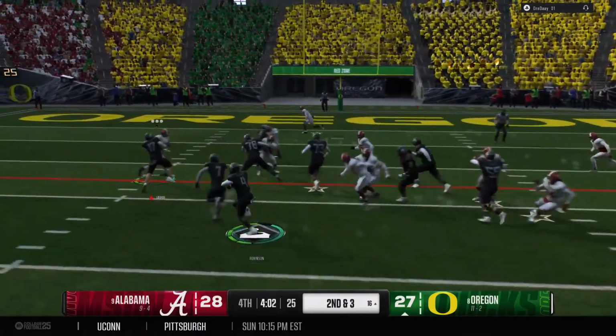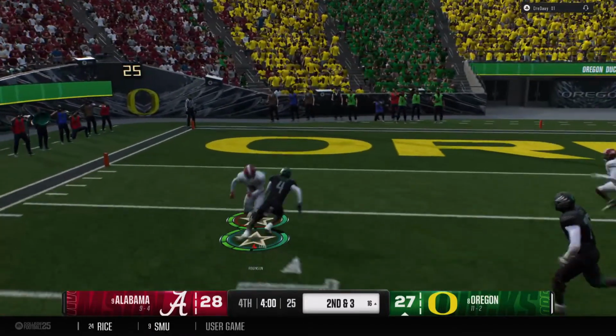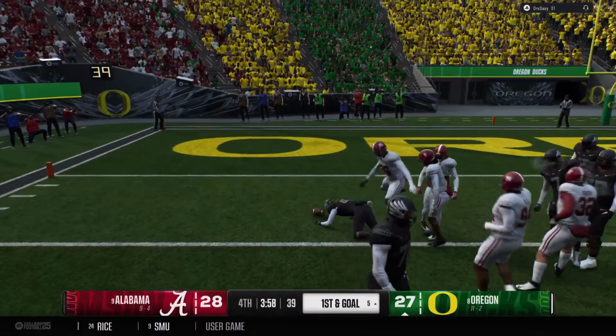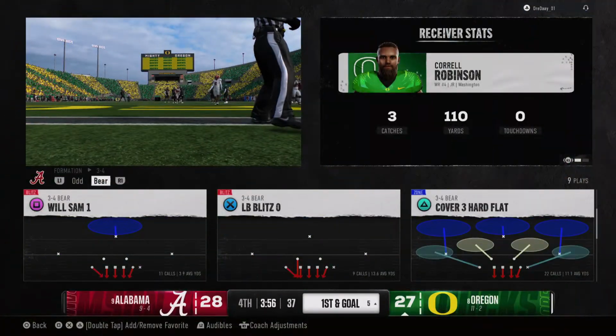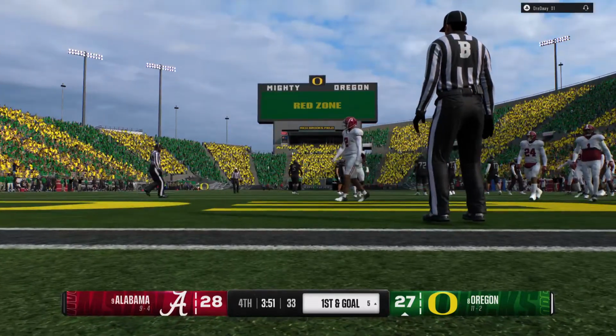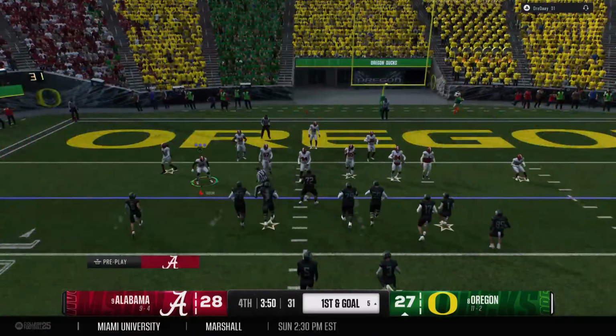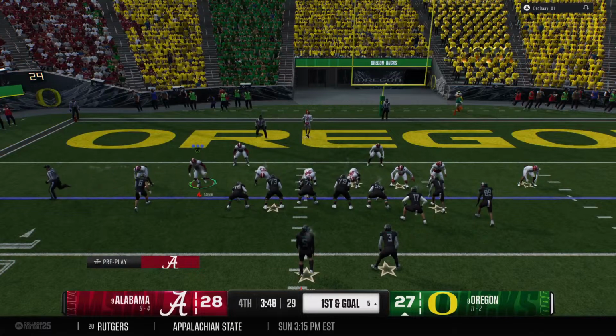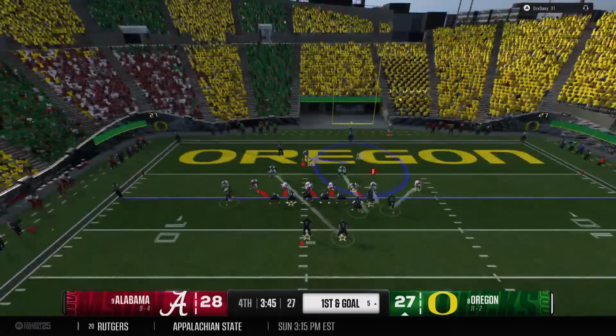They flip it to him on the jet sweep. Takes a big shot there from the defense, but moves the sticks. First down. The defense has got to do a much better job here of adjusting to the pre-snap motion. They just kind of stayed in place, and it gave the receiver plenty of room there to make a nice play.